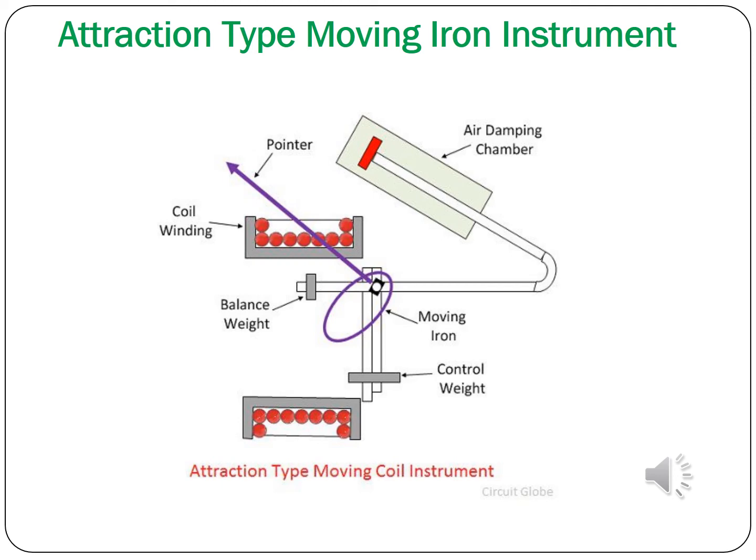The balance weight is used to make the pointer stand in a position. The control weight is used to maintain the pointer in that position.